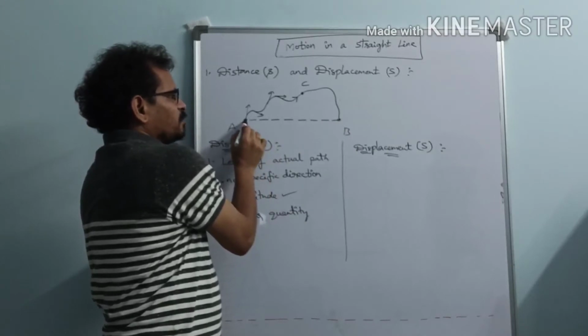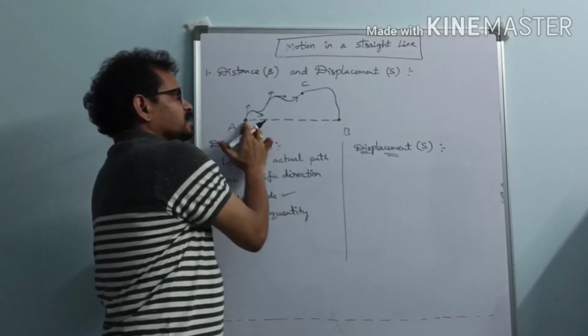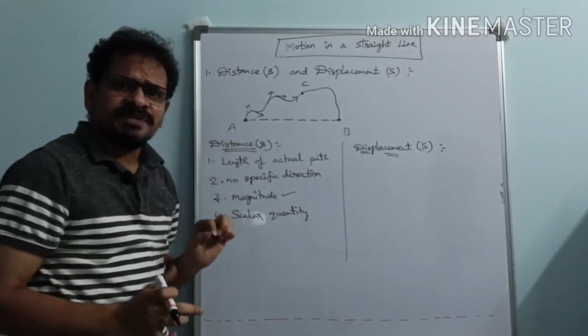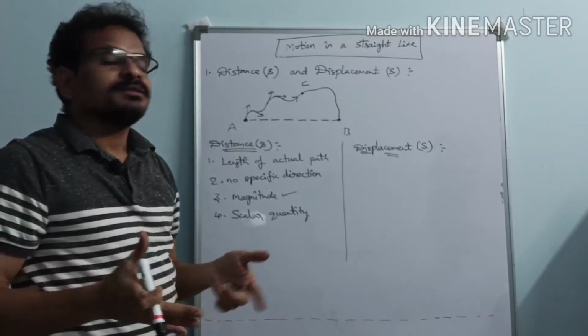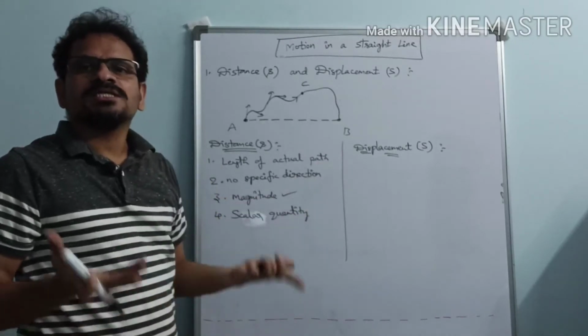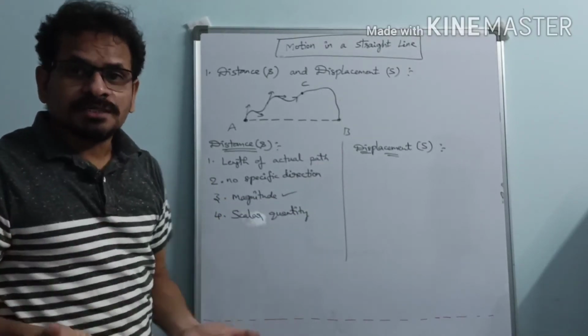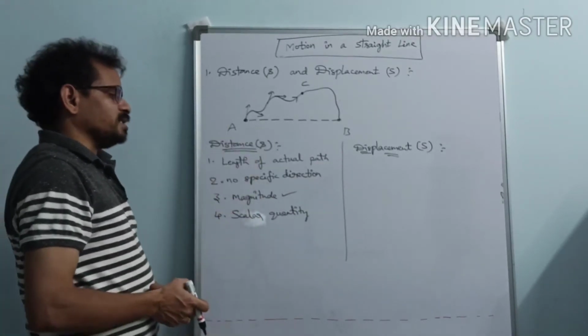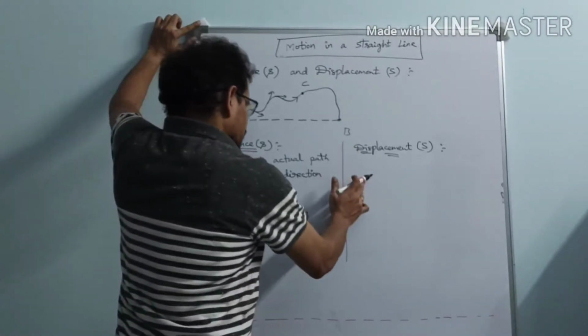So what is the initial point here? A. Final point is B. So what is the shortest distance between 2 points? It is nothing but the straight line joining the 2 points. It is the only possible shortest distance between the 2 given points here. So what is the displacement?